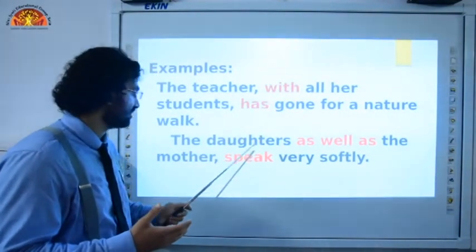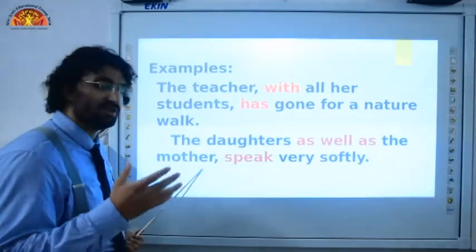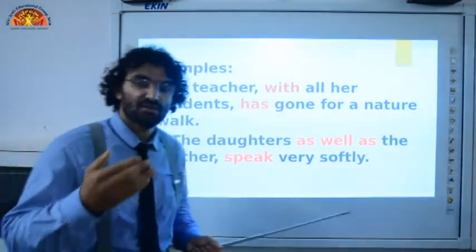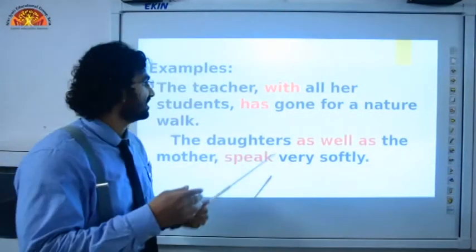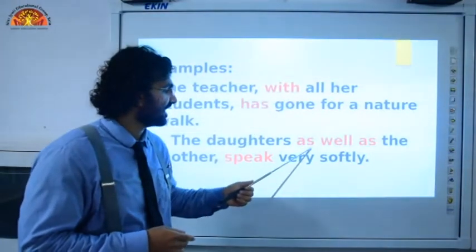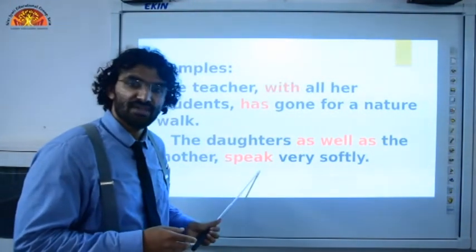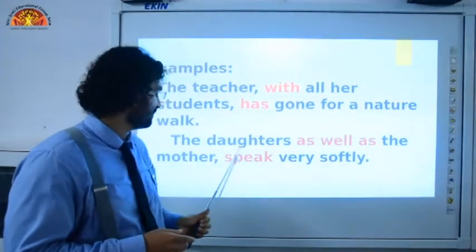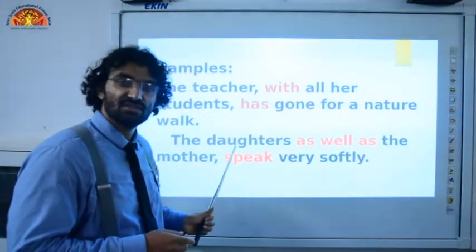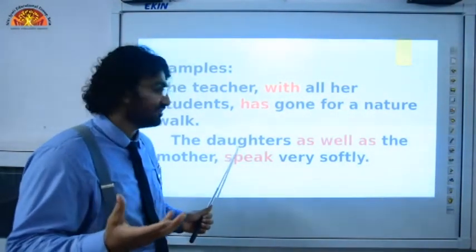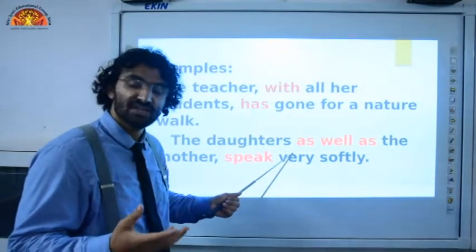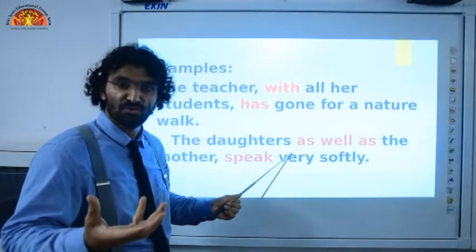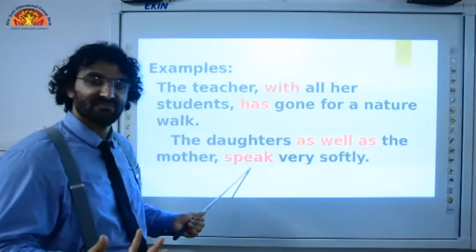Subject number two, mother. But what did we learn in the rule? We learned that in the cases of with and as well as, the verb always agrees with the first subject, and the first subject is plural. The daughters, this is plural, and therefore we have used the plural form of verb, speak.